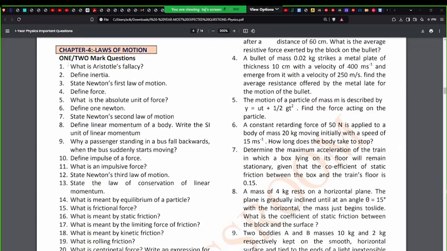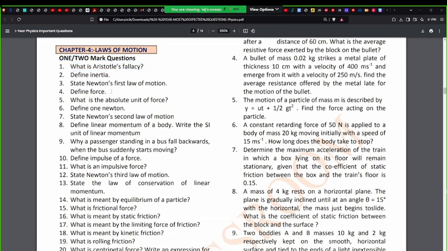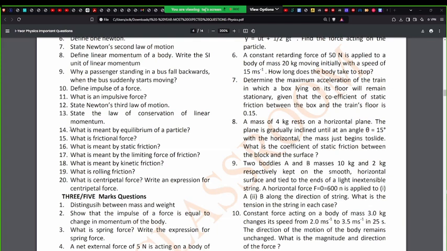Now here, if you look at the laws of motion, the other day I spent some time talking about Aristotle's fallacy. I explained the meaning of fallacy and all these things. This is the reason a 1 or 2 marker question 100% will be asked. Getting it? Now, the 14th one is also important. See, everything is important. The most important ones are whatever has been asked in the previous years, which is what I'm trying to talk about.